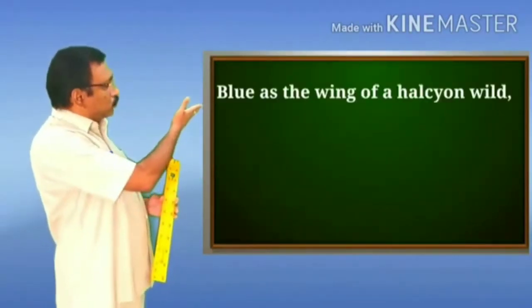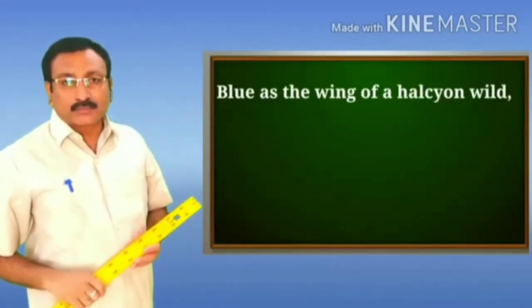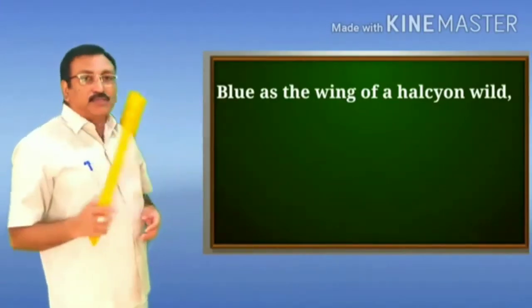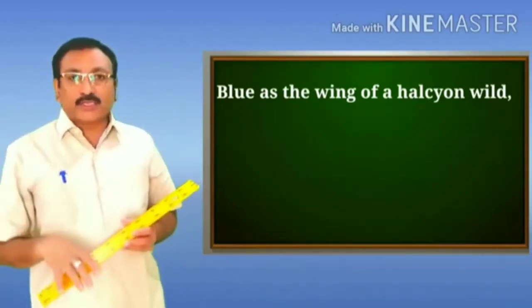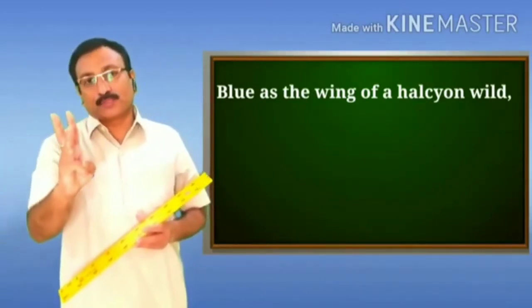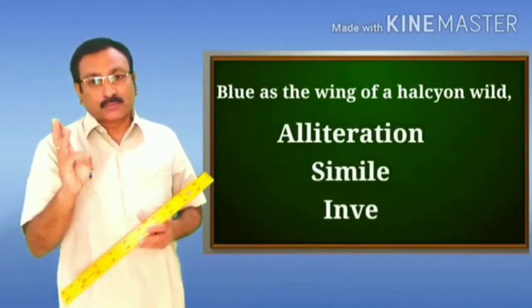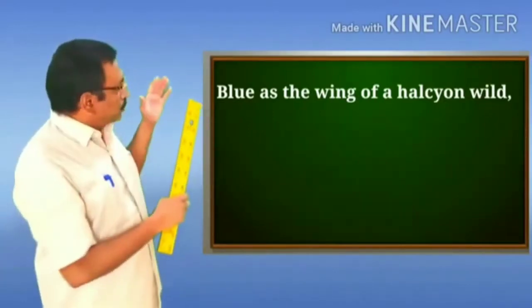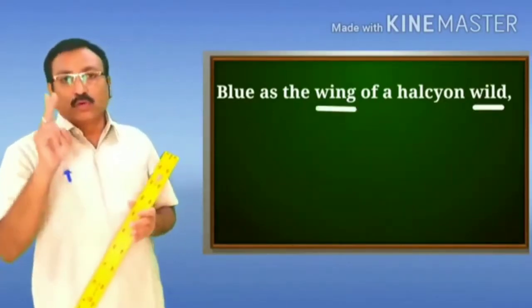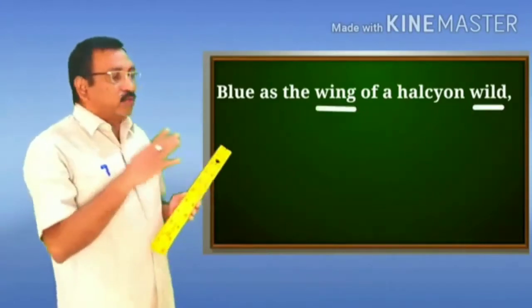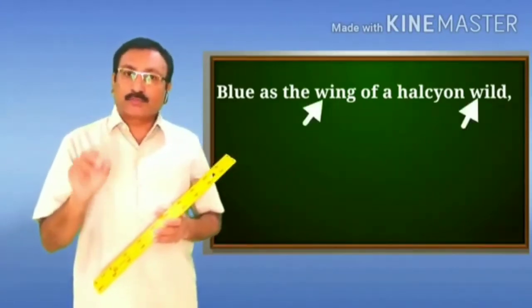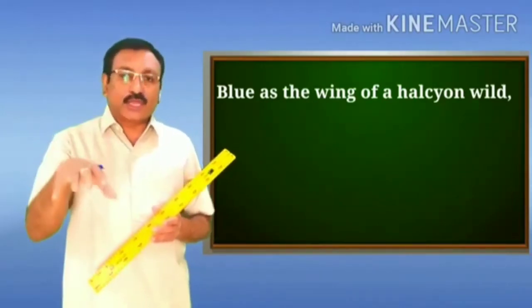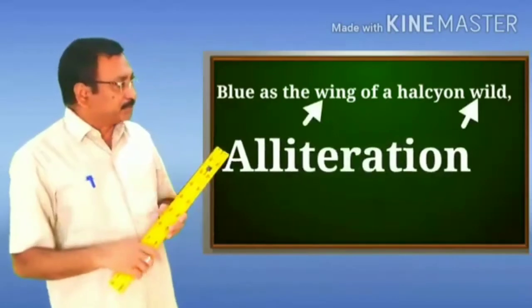Now let us come to the third line from the first stanza. I read the line: blue as the wing of halcyon wild. In this line, we have three figures of speech: alliteration, simile, and also inversion. Alliteration in the sense that we have two words, wing and wild. Both the words begin with the same sound, and that is W, and therefore this line is an example of alliteration.